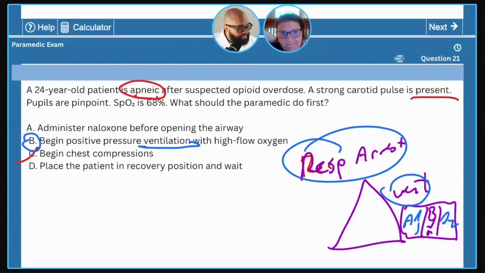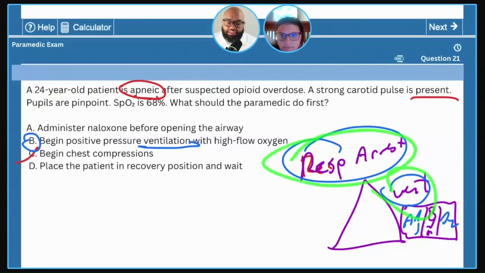See, all they did is give us a scenario. They put an age in there, but we got this down to respiratory arrest, which is a ventilation problem. They could have added a whole bunch of details and made the paragraph two pages long. It still came down to this.